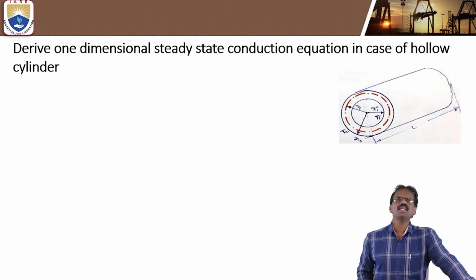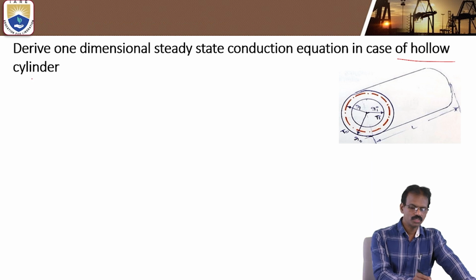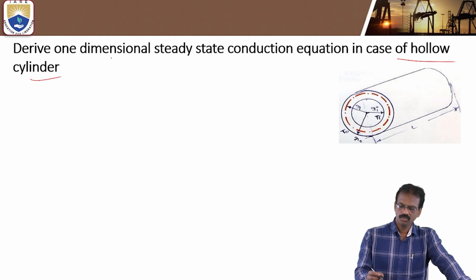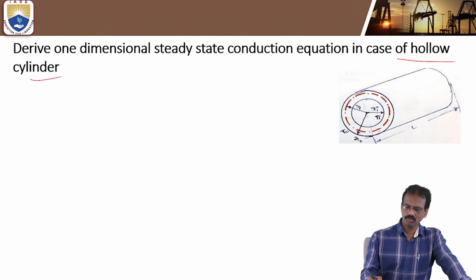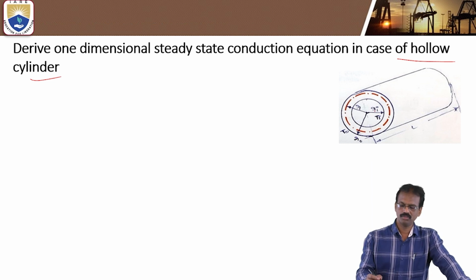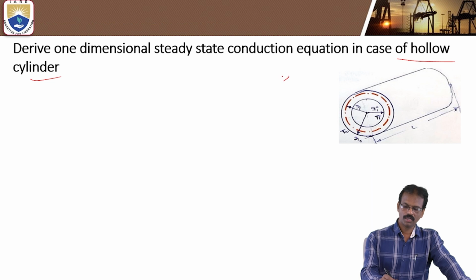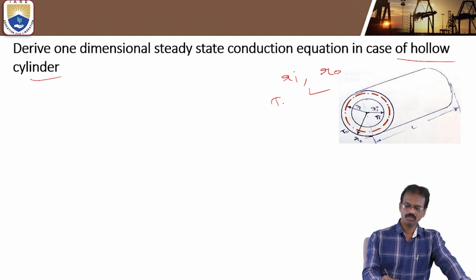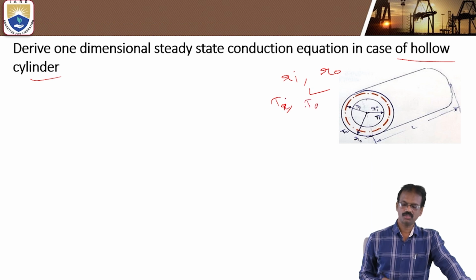Next we will see how to derive the one-dimensional steady-state conduction equation in the case of hollow cylinders. Previously it was the slab, so here cylinders. Here we are taking the inner radius of this cylinder as Ri, the outer radius as Ro, and the length of this cylinder as L. Inner temperature is Ti, outer temperature is To.